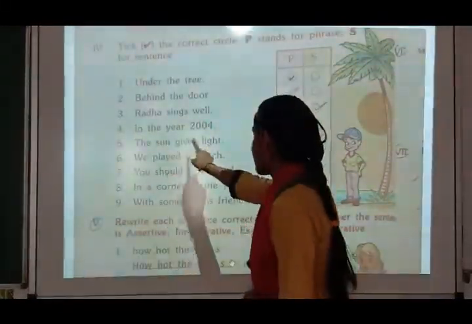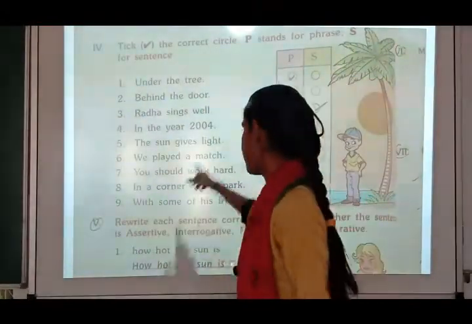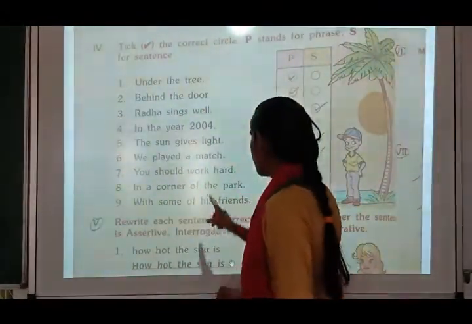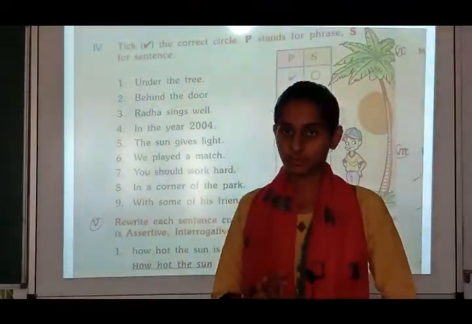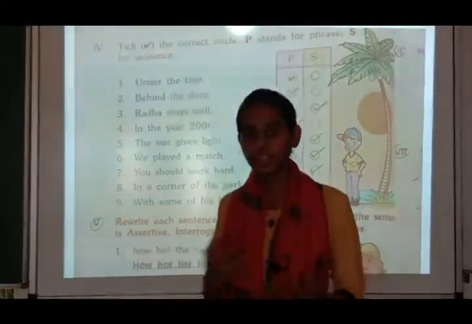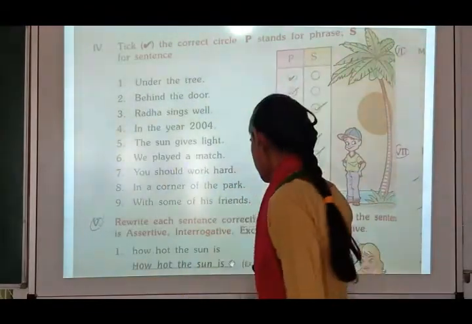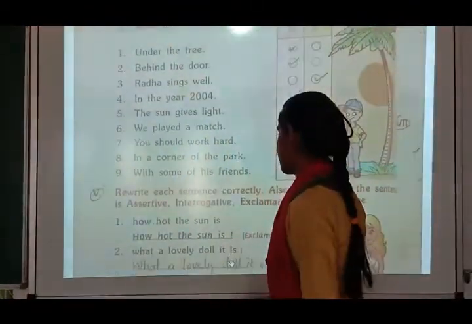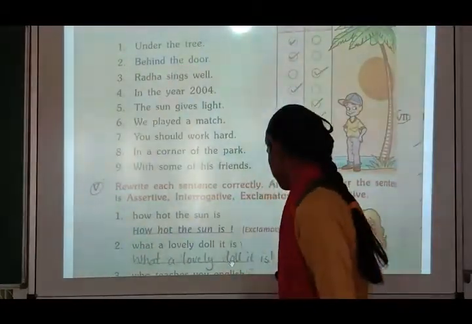Now see, the sun gives light. Yes, we can understand that the sun gives us light, so it will become a sentence. You should work hard. We can understand the meaning that you should work hard, so it will become a sentence. In a corner of the park, but what is in a corner of the park? It is not making a complete sentence, and so it is a phrase. With some of his friends, but what? So it will become a phrase.